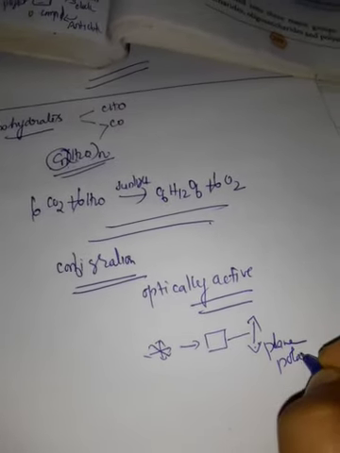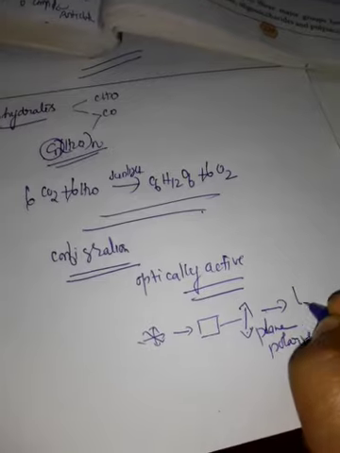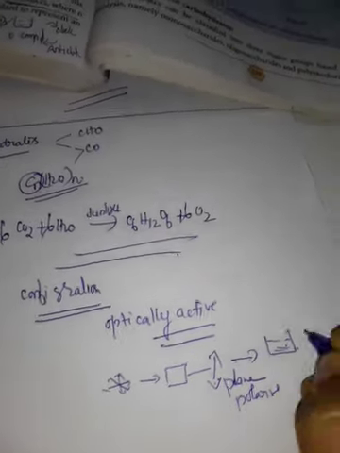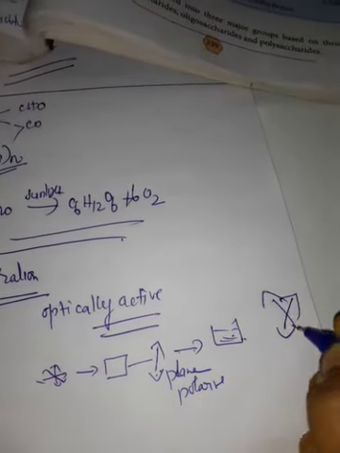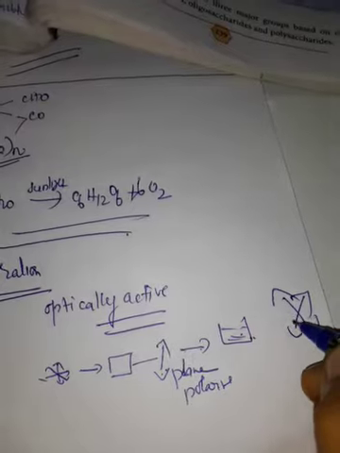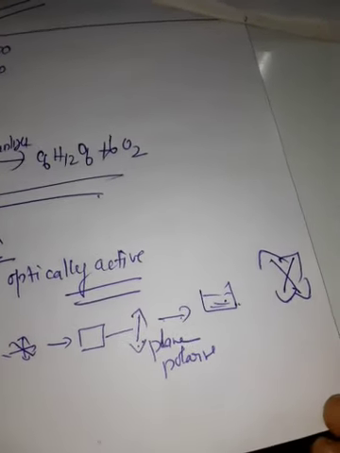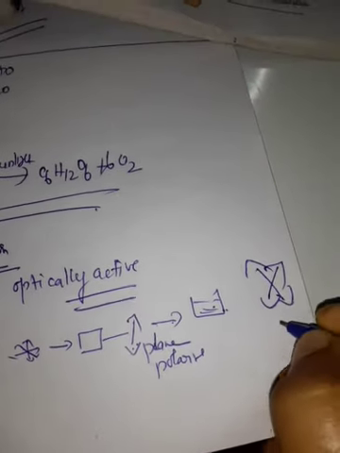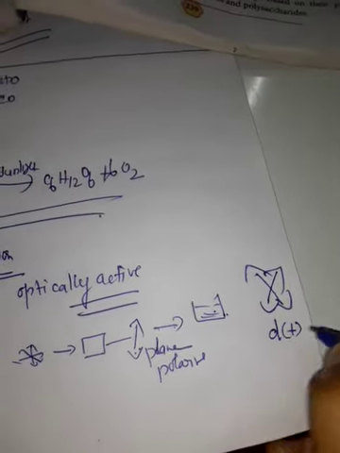When this plane polarized light is passed through an organic compound, the compound rotates the light either clockwise or anti-clockwise. When it rotates clockwise, that is called dextro, written as small d or plus, within brackets.